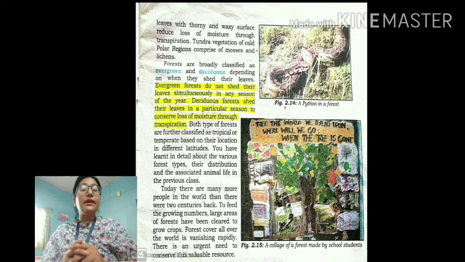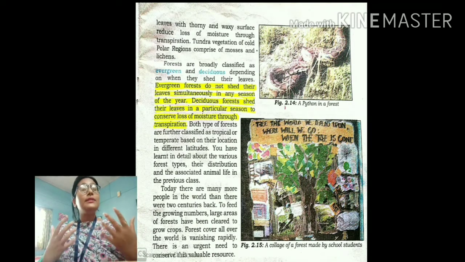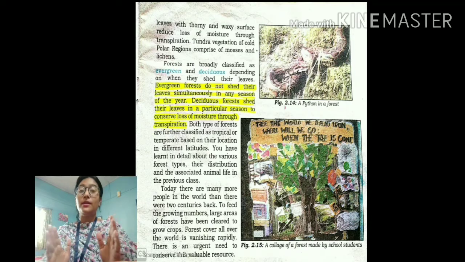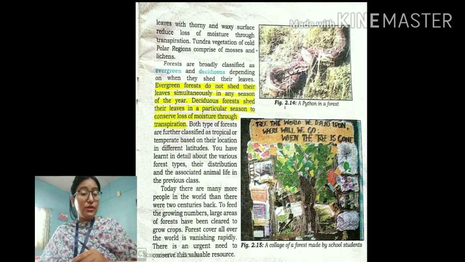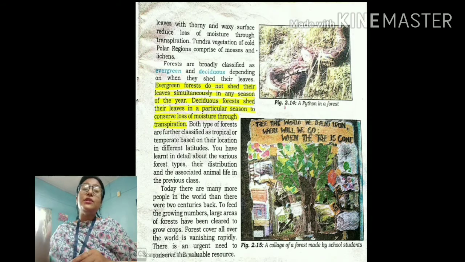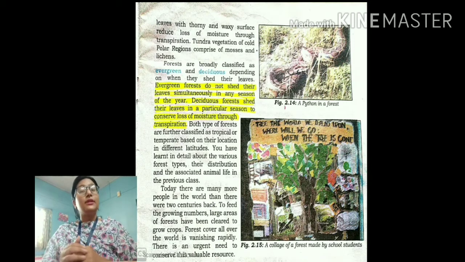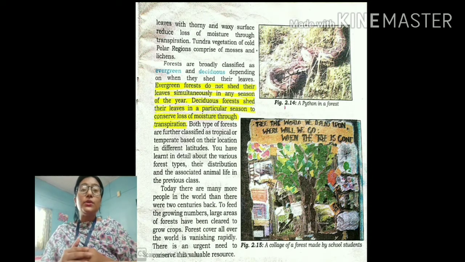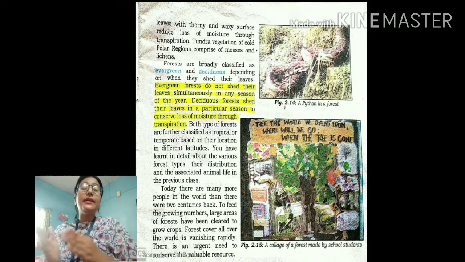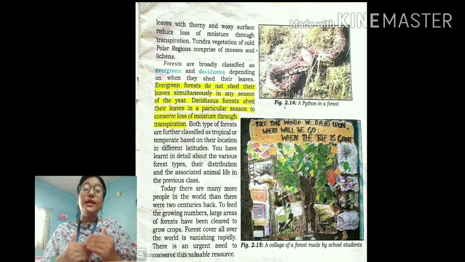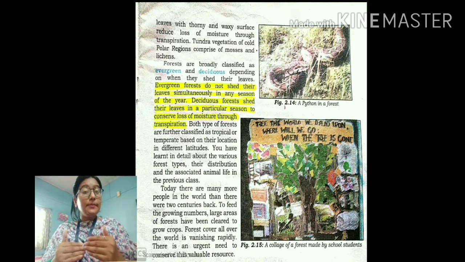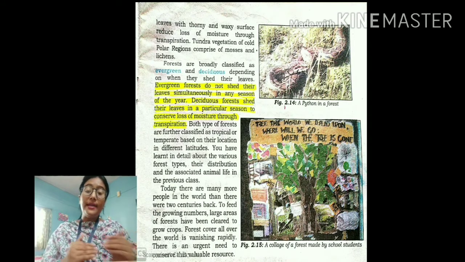So in this way we can find two categories of forest. One is the evergreen forest, where you will see leaves on the trees throughout the year. But in the case of deciduous forest, the trees shed their leaves in some particular seasons. And then students, these evergreen and deciduous forests are further subdivided into tropical forest and temperate forest.